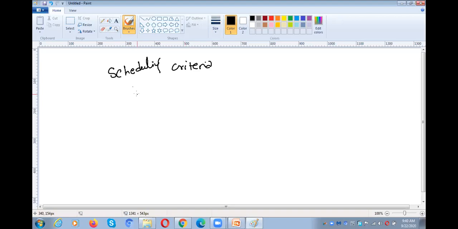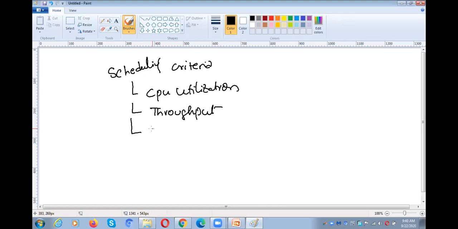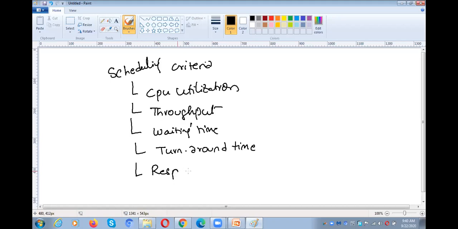Before going to the scheduling algorithms, we need to talk about scheduling criteria. Under the scheduling criteria, we have different sub-concepts. One is CPU utilization, the next one is throughput, the next one is waiting time, turnaround time, and response time. These are the things we need to cover under the scheduling criteria.